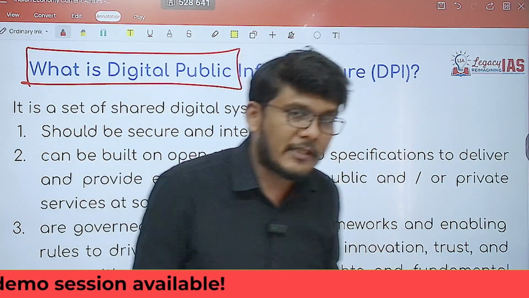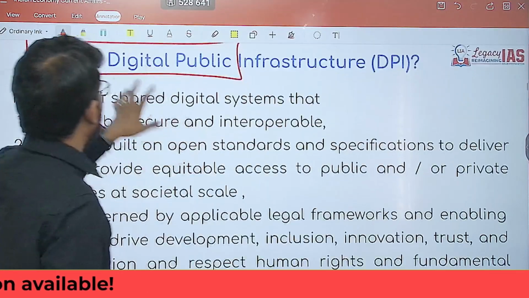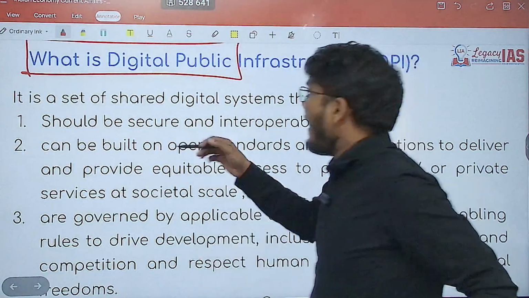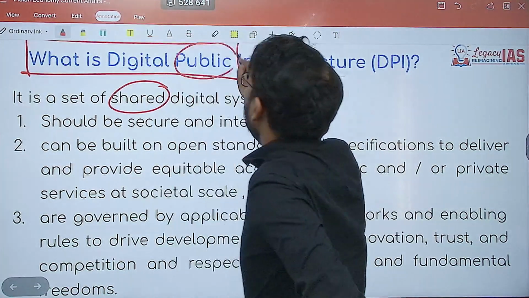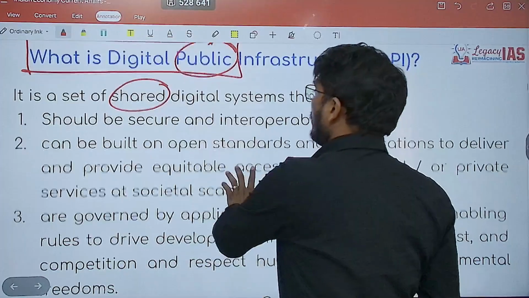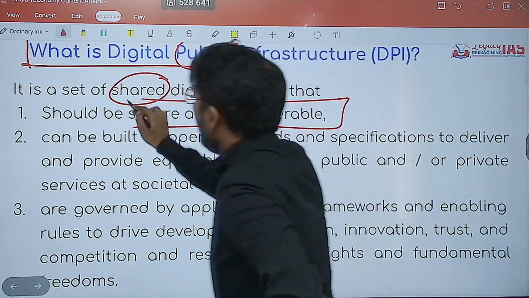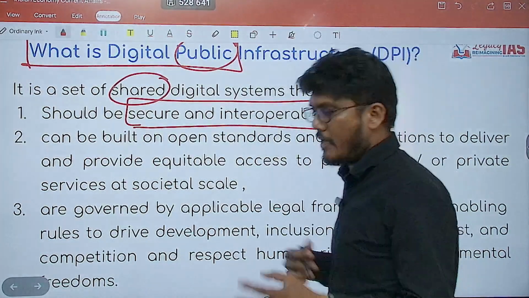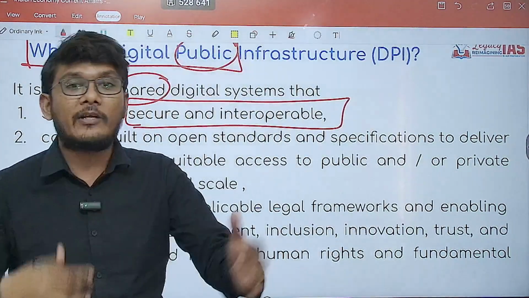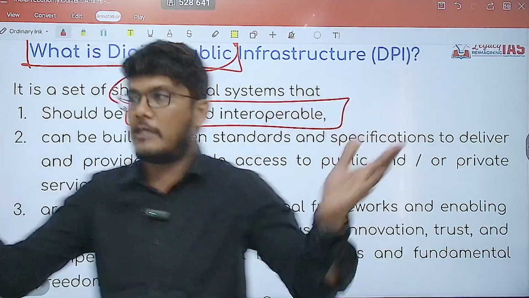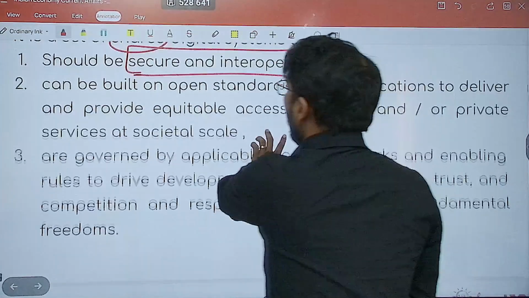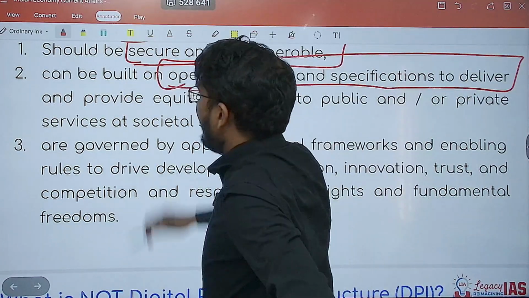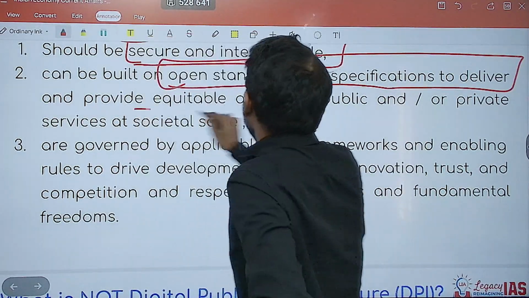Now, the important thing here is what is digital public infrastructure. It is a shared digital system. Why is it shared? It is shared because it is public and it should be secure and interoperable. Secure, you know, it should be safe. Interoperable means it should be able to link with multiple platforms. It can be built on open standards and specifications, and provide equitable access.